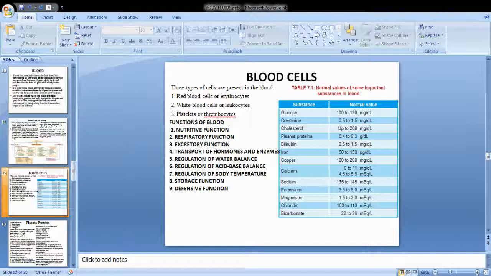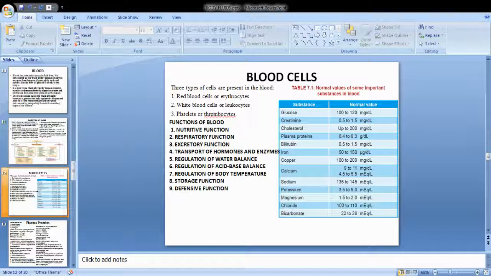Transport of hormones and enzymes happens only through the blood. Regulation of water balance is very, very important. Regulation of water as well as acid base balance can take place only because of the presence and the balance of all these inorganic compounds in the blood. Not only the inorganic compounds, plasma proteins also play a very important role in the water balance and the acid base balance. If the components are more in the extracellular fluid, they will be moved to the intracellular fluid, or if more in the intracellular fluid, they will be moved to the outside, and so on.